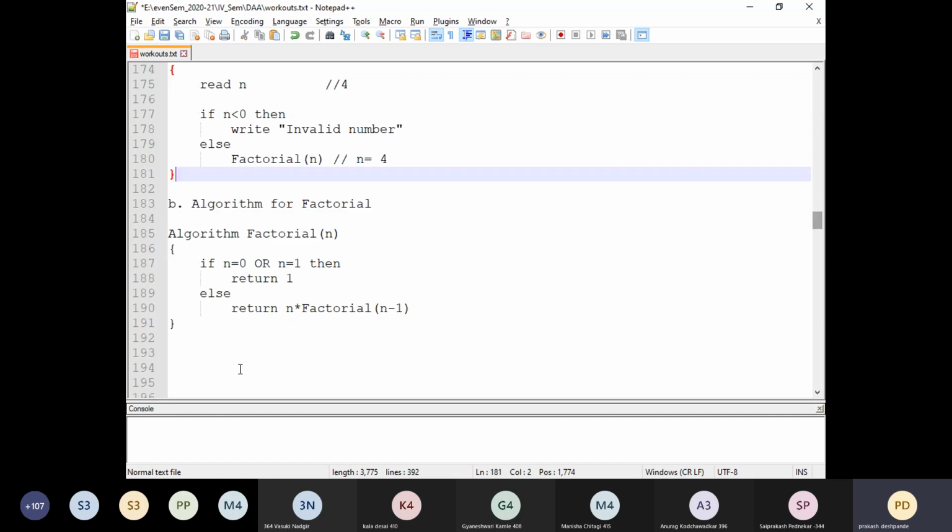Now, why we call it stack space is based upon the concept of the stack data structure. What is the concept behind the stack data structure?